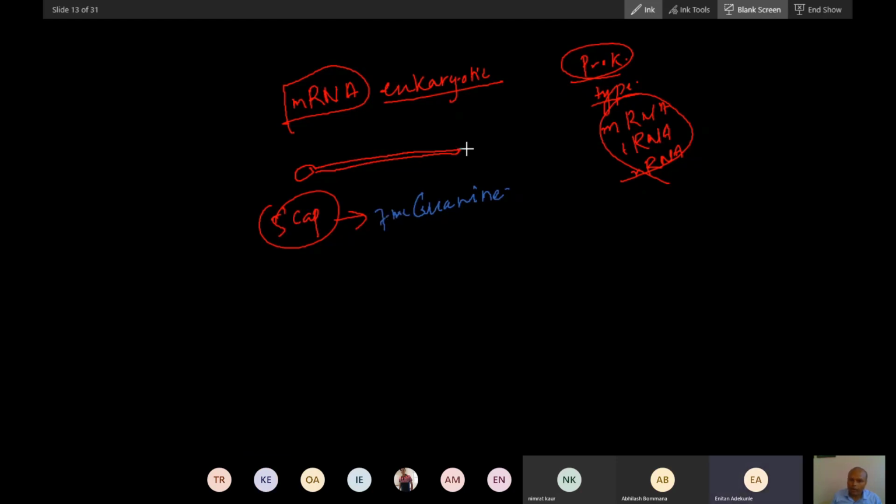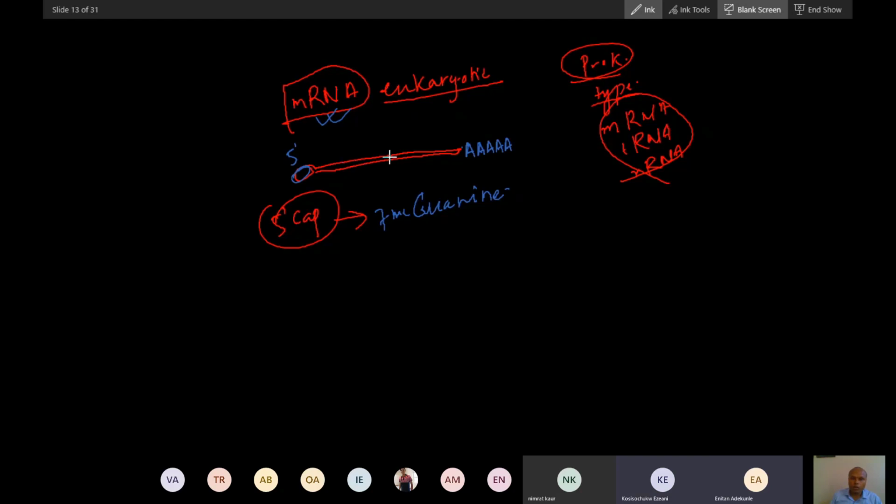And then what else is there in the RNA? The tail. Which end? 3 prime. Which type of tail? There is a specific name for the tail. Which type of nucleotide is present in the tail? Adenosine. Yes, polyadenine. The polyA tail. So remember the structure.